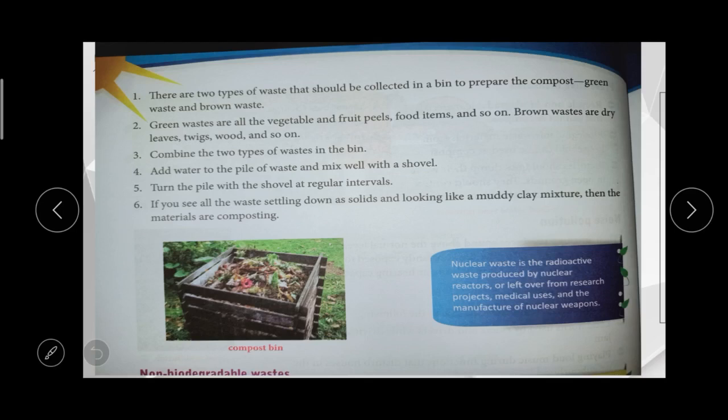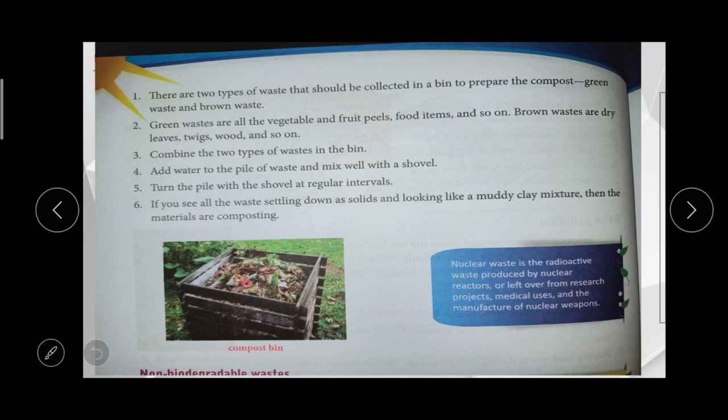What substances are included in green waste? Vegetables, fruits, peas, and food items are included in the green waste. Then brown waste is dried leaves, twigs, and wood. So there are two types of waste, one is green waste and another one is brown waste.